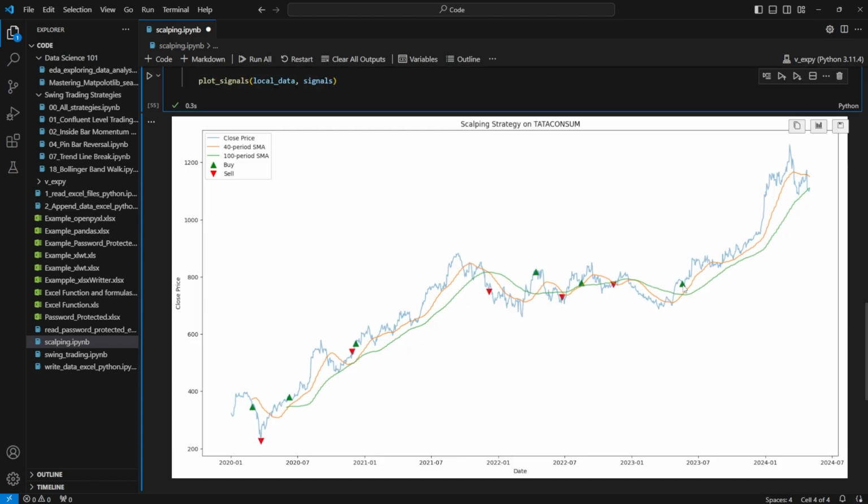The overall idea behind this video was to make you understand what scalping is. Like I said, scalping is done mostly for high frequency trading, but you can also do it for swing trading.